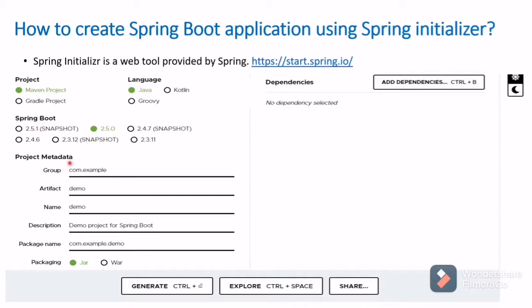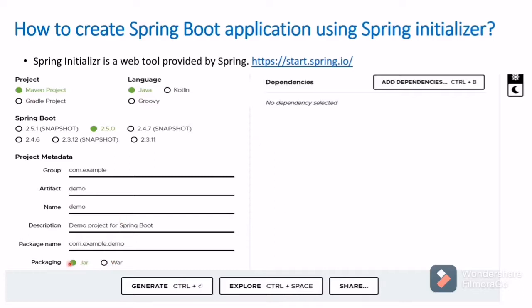Then project metadata, this is information about the project. Here you need to give group, artifact, name: com.example and demo. Here we have given that. If you see the package name, com.example.demo, and then packaging, you can give either jar or war, it depends upon your requirement.